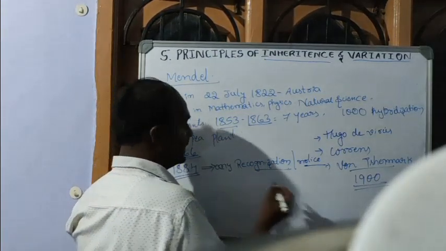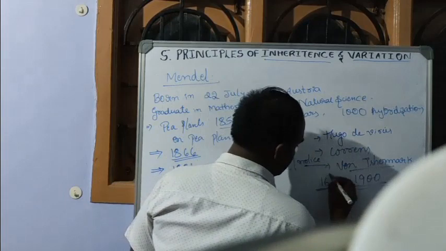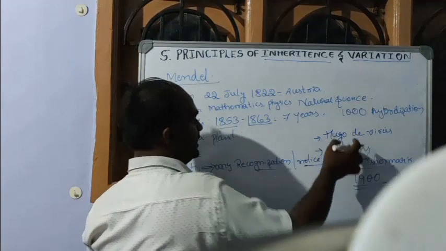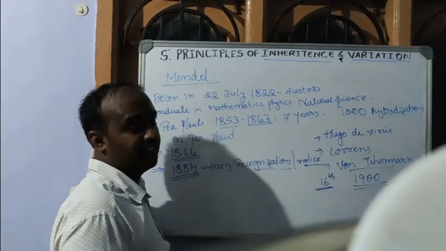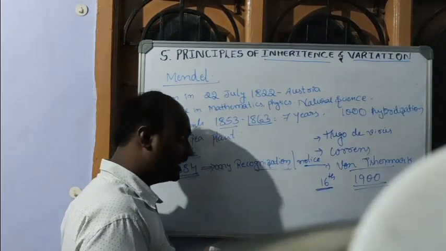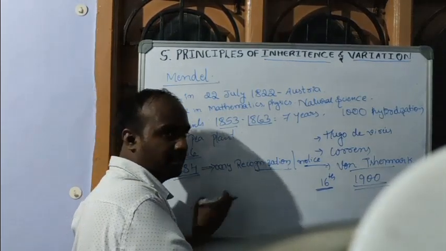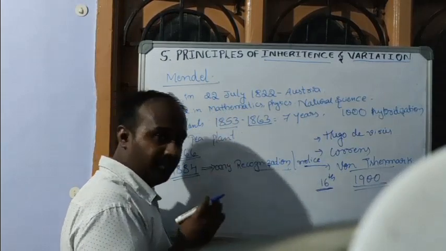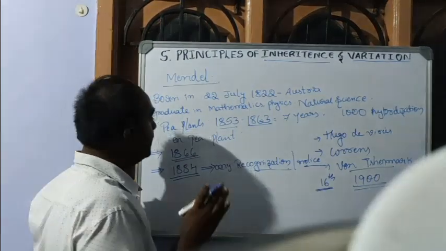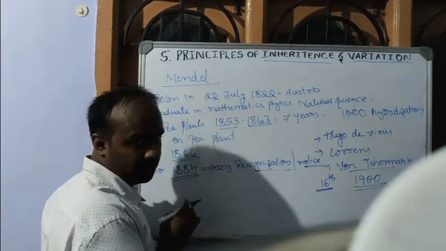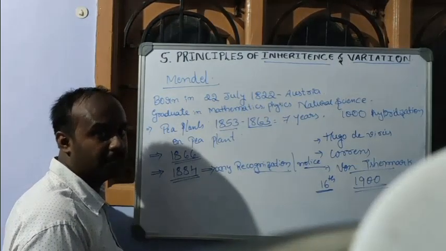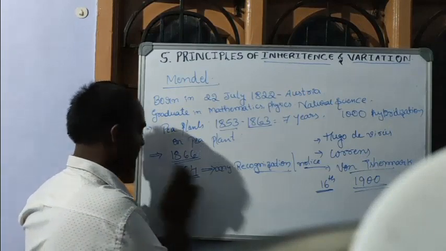So exactly 16 years after Mendel's death, these 3 persons once again rediscovered Mendelian principles. I earlier told that Mendel used pea plants for this experiment. Let's discuss why Mendel selected pea plants for his experiments.